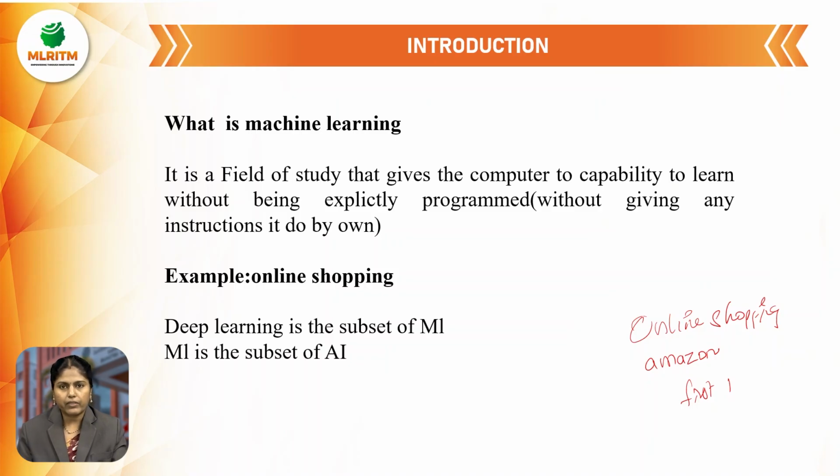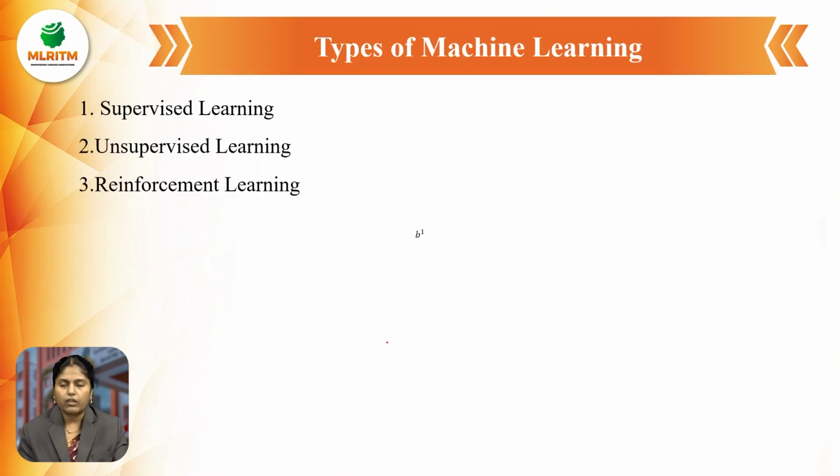The example we can take is Amazon. Next, deep learning is a subset of ML, and ML is a subset of AI. This is the main thing you have to remember: deep learning is a subset of machine learning, and machine learning is a subset of AI. This is the introduction to machine learning.